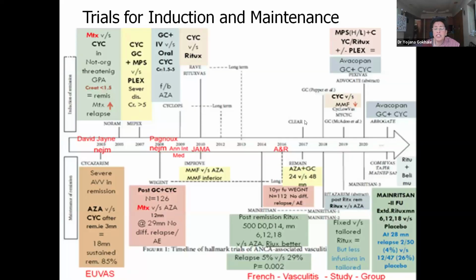Now this is showing various induction and maintenance regimens. All this started in 2003 onwards, and various trials were started. The first case which I showed you was treated in 1997.